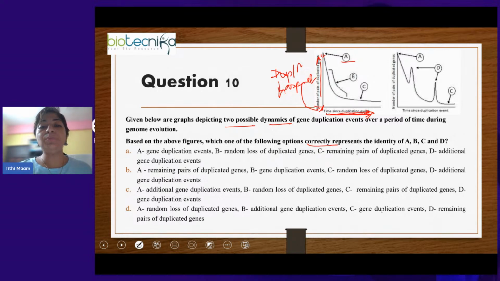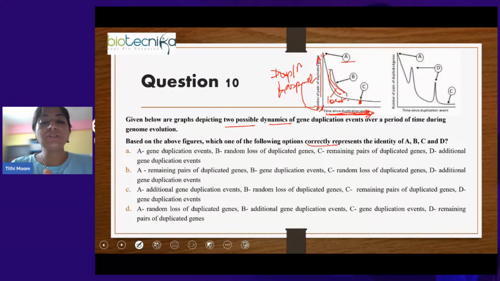Now, what is B showing? B is the time where the number of duplicated genes is depleting. Okay, so why is it happening? Because of loss of duplicated genes can be one of the answers. So here the duplicated genes are getting lost. And C is the what? So after the losing of the duplicated genes, whatever duplicated genes remained, that is shown by C, right? So C is the remaining pairs of duplicated genes.